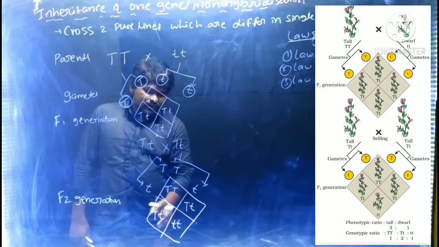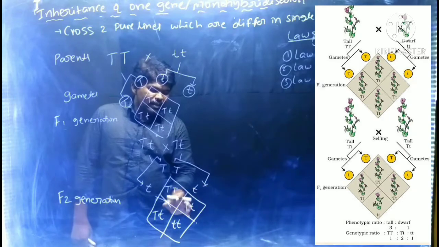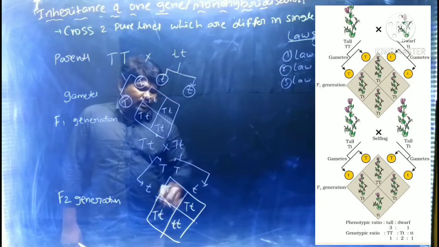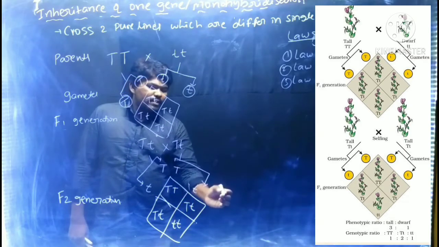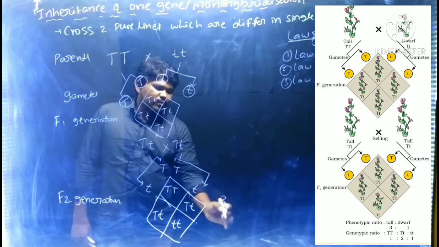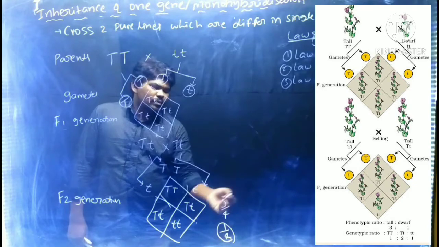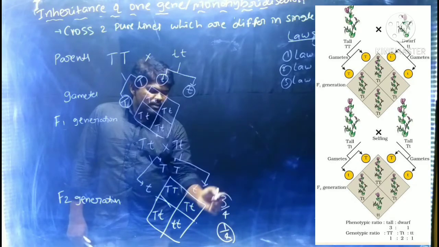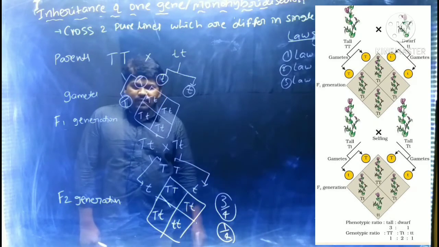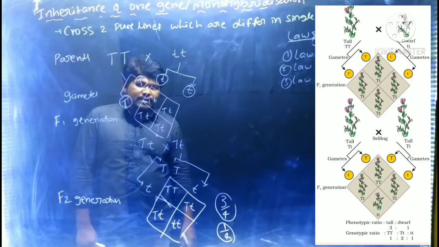Heterozygous dominant will give tall plants only. Here, how many tall plants are there? Three tall plants and one dwarf plant. Tall plants 3/4, dwarf plants 1/4. 1/4 dwarf plants and 3/4 tall plants formation he observed in the F1 generation.